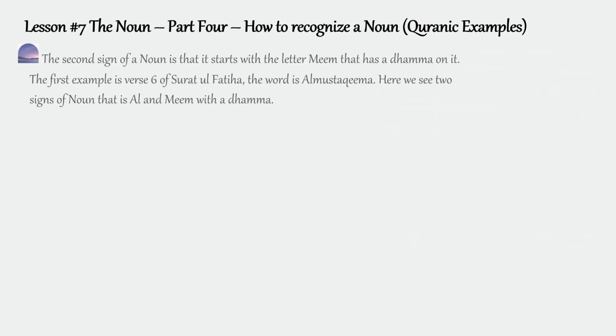The second sign of a noun is that it starts with the letter mim that has a dhamma on it. The first example is in verse 6 Surah Al-Fatiha. The word is Al-Mustaqima. Here we see 2 signs of noun, that is Al and mim with a dhamma.